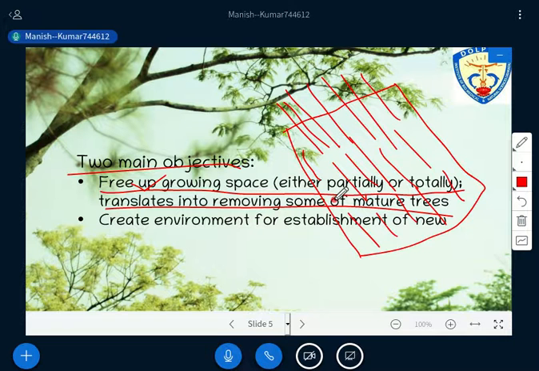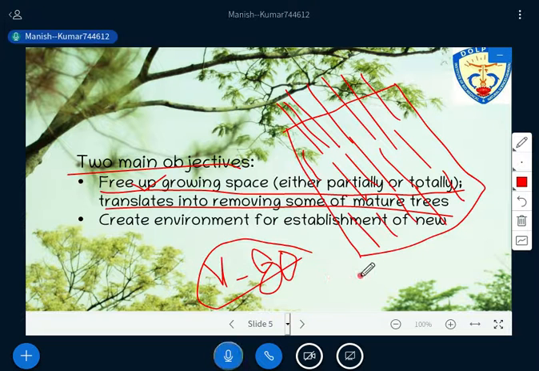Or if you are unable to understand this line, just try to understand it with the example of a human. If a human gets old, after 70 or 80 years, what happens? First, the person becomes weak, there is no growth at all, and the second thing is that old people are susceptible to any kind of disease attack very quickly, isn't it? Now take the similar example in the tree itself.